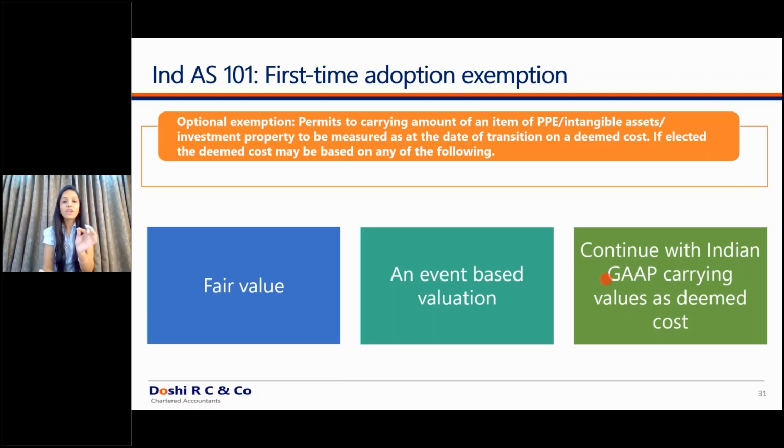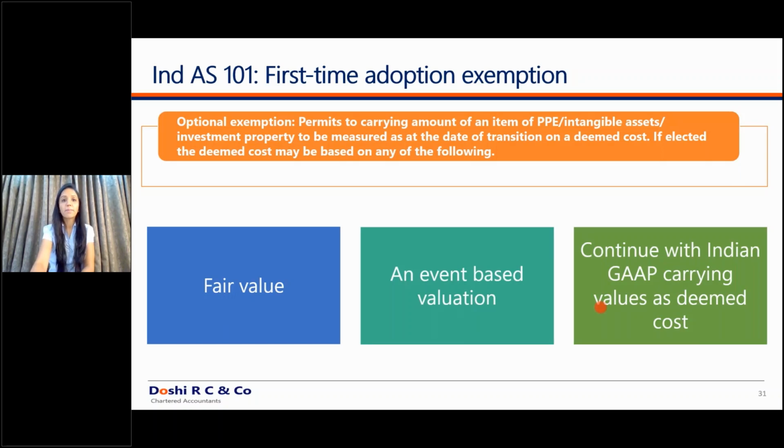Why? Only that part which was accumulated after the date of transition will be removed from accumulated depreciation, and the rest of the entire part will be removed from your gross block. So forever you will have to maintain your FAR as to what was the WDV as on transition date and what is after the transition date if you are using this deemed cost exemption. So this is a direct implication of this deemed cost exemption where you are using the values as they are under the Indian GAAP.